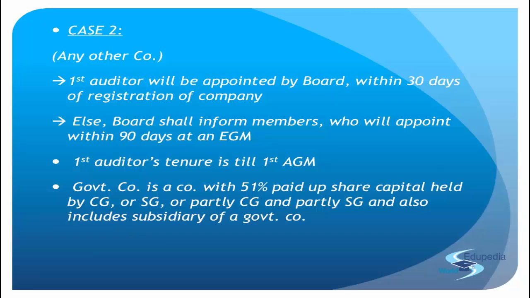But you again say that in case of section 139 subsection 7, the case is a little different. Over there, the CAG is involved, who appoints an auditor in the next 60 days. And only if the CAG fails to appoint an auditor in the given stipulated period of time, it is only then that we move ahead with the others. And who are the others? The others are the directors and the members of the same company.